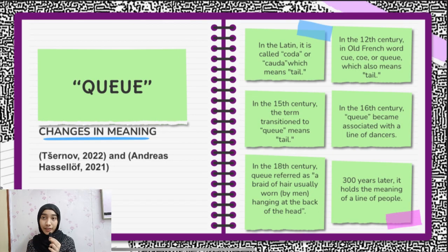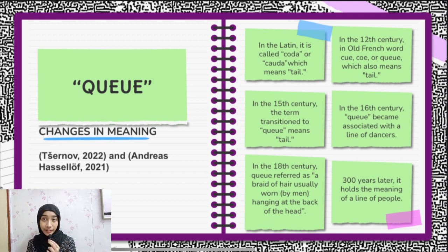Now I will be explaining the evolving changes of the word queue in terms of its meaning, starting in the 12th century in Old French with the spelling cue and coe. It holds the meaning tail. In the 15th century, this term reportedly transitioned to the spelling of queue, but the meaning remained the same, which is tail.